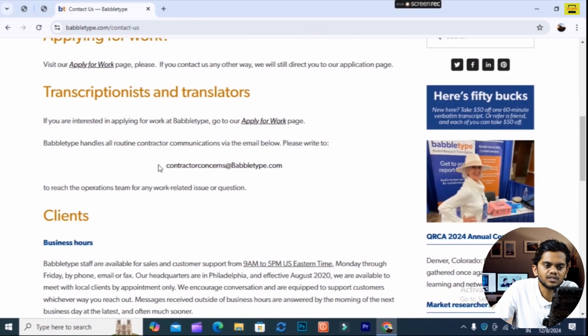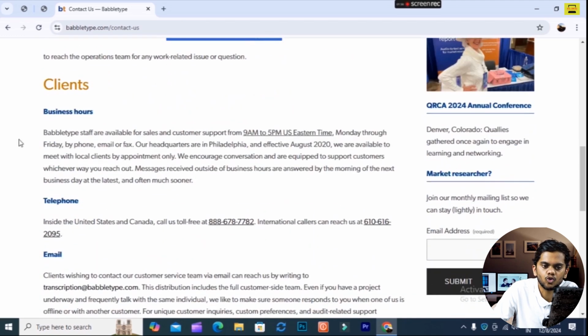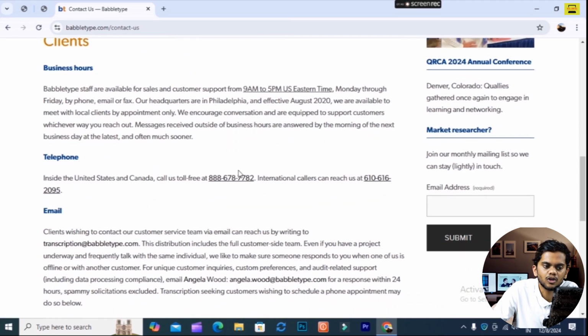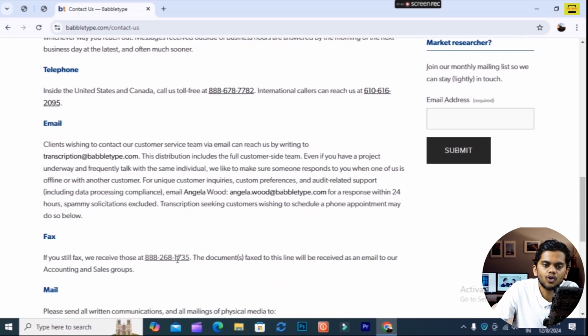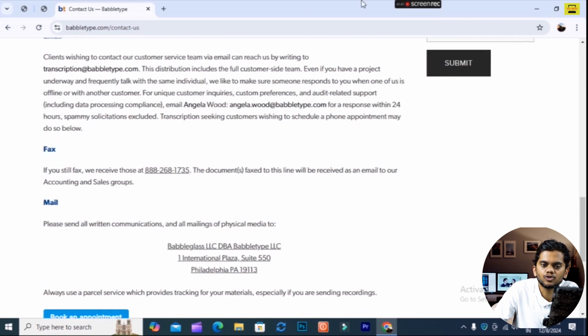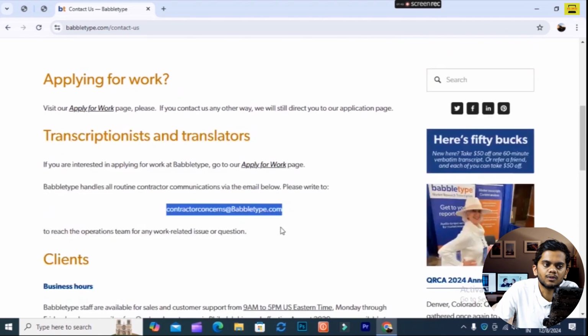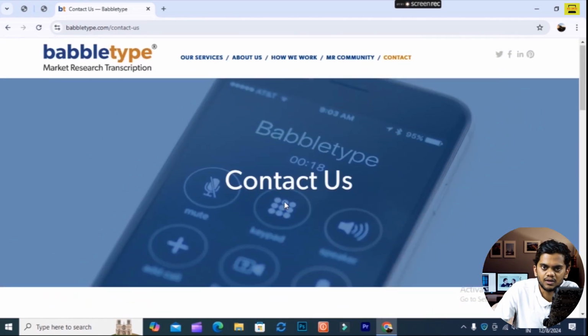And then you see here transcript, and this is a mail. You can type the mail to that person, and you can also contact them, and whatever work they have, they can give you at the mail. Okay, you see the client's business, our telephone. You can also contact by telephone, and you can also send a mail. You can also send a fax. Like that you can contact them, and you can also get a good amount of income using this particular website, and you will get work from typing, and you can earn a certain income.